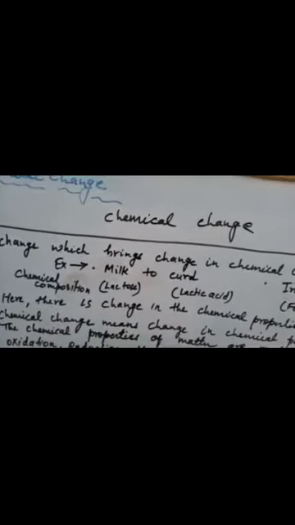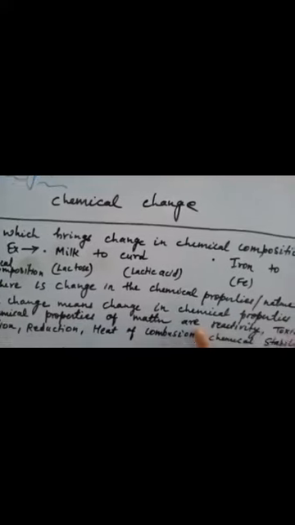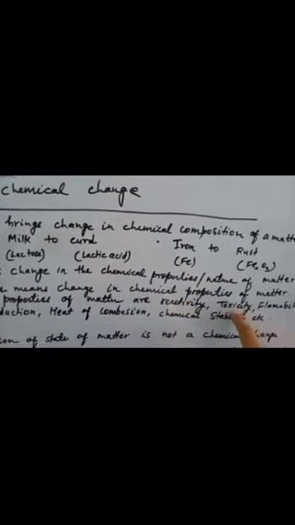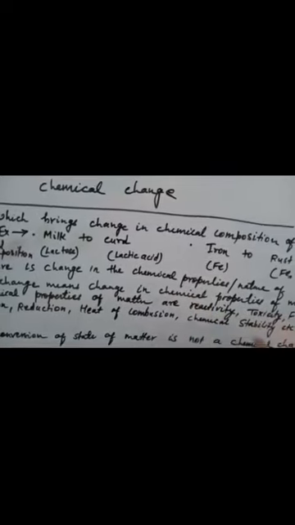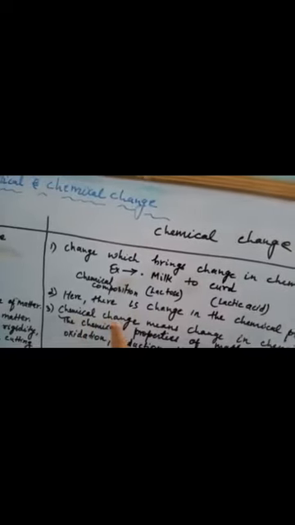Whereas chemical change means change in the chemical properties of matter. And what are the chemical properties of matter? Chemical properties of matter are reactivity, toxicity, flammability, oxidation, reduction, heat of combustion, then chemical stability, etc. So change in these things means there is a chemical change.